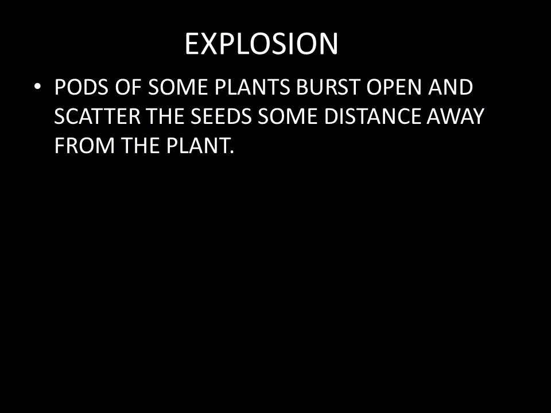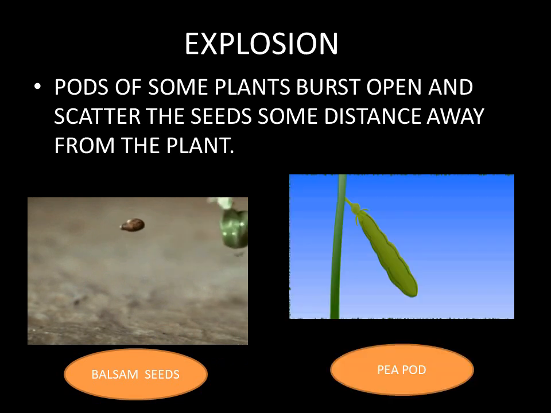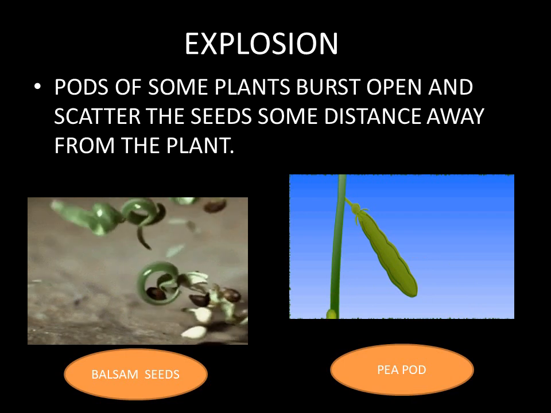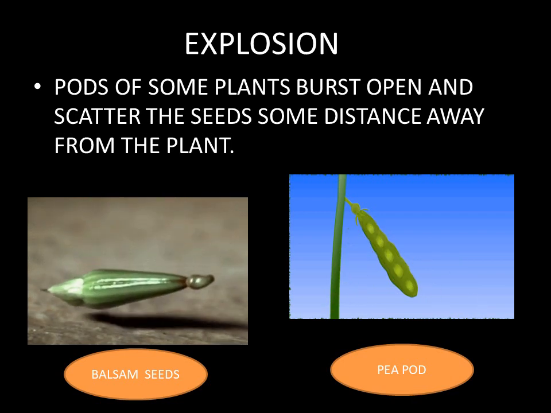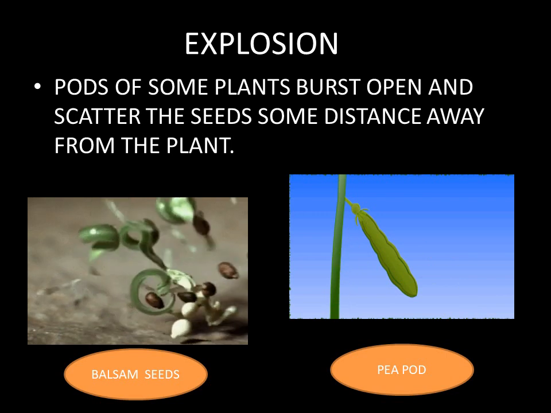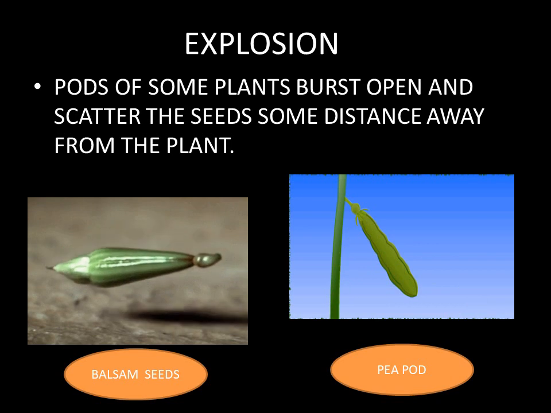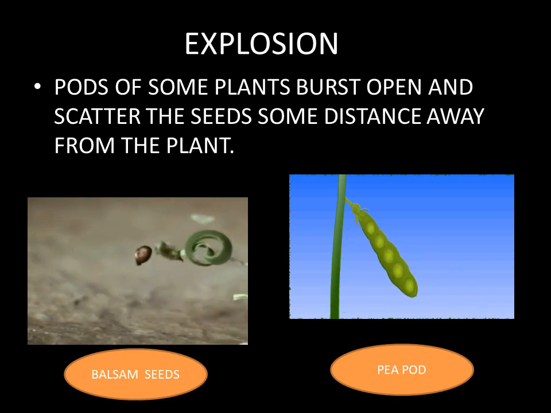Children, now the next agent of dispersal is explosion. Pods of some plants burst open and scatter the seeds some distance away from the plant. Now children, what are pods? Pod means a long narrow seed case containing the peas or the beans. So can you see, because of the explosion, how the seeds are scattered? Yes, so the example is balsam seeds and pea pod.